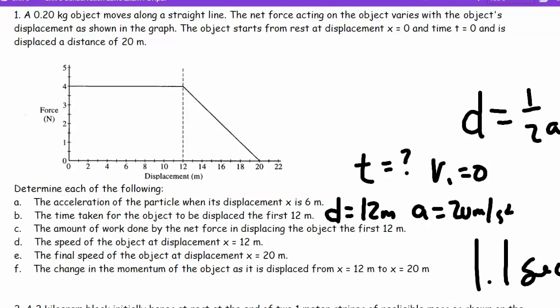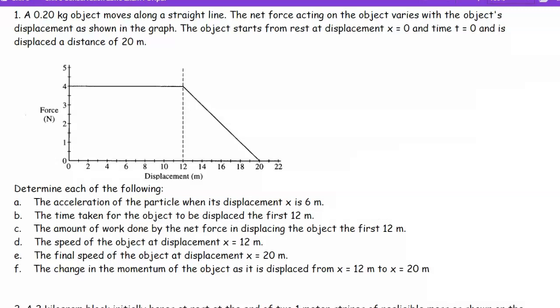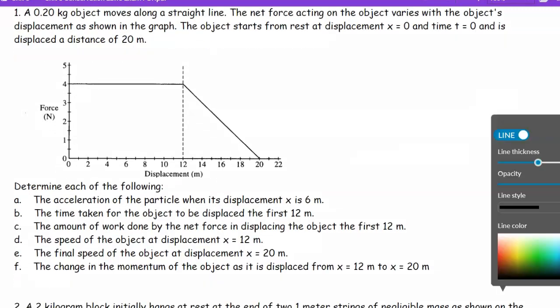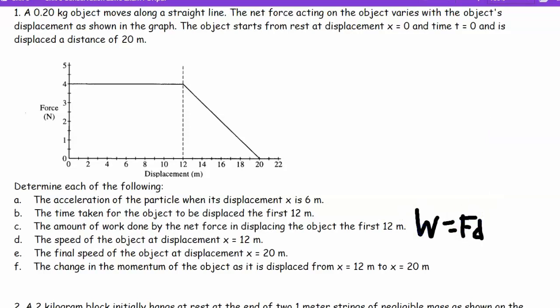100% chance on the test, you're given a plot and asked to do something like this. The work. Well, this is actually kind of simple. Work is just F times d. I wish they would have asked how much work was done the whole time. Let's add that question. Now, it's really easy to get the work because it's just F times d, so 4 times the distance of 12. This is too simple for an AP question. This is 48 joules or newton meters.